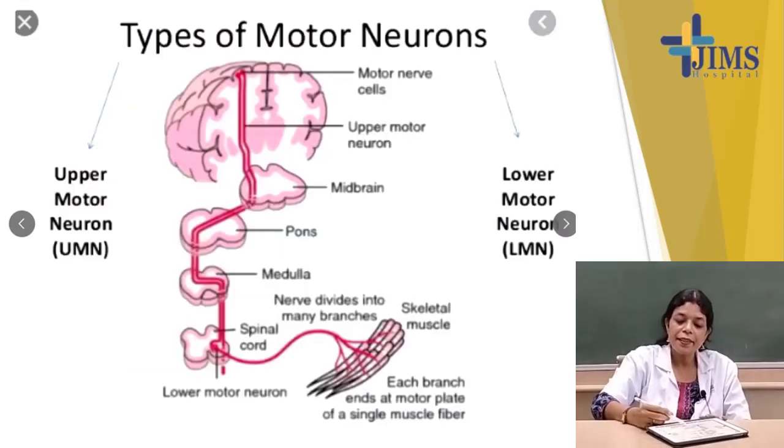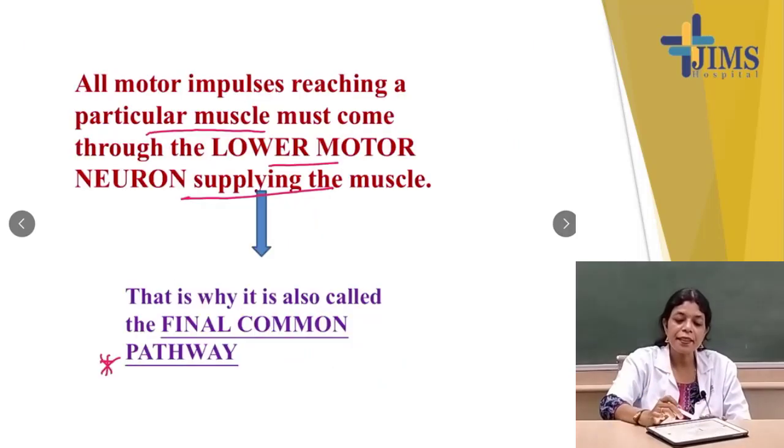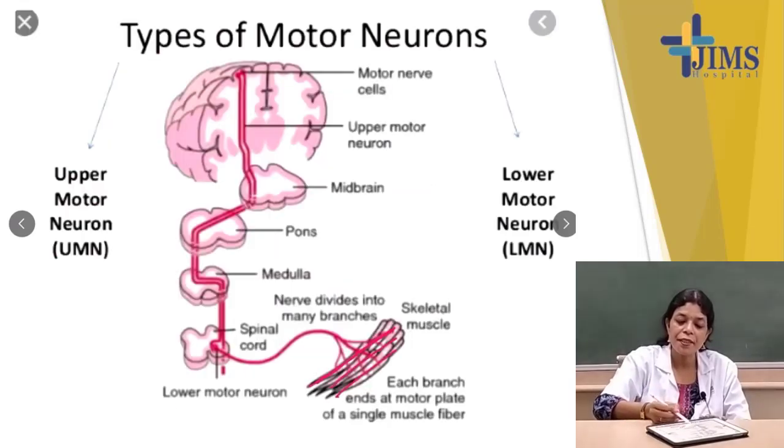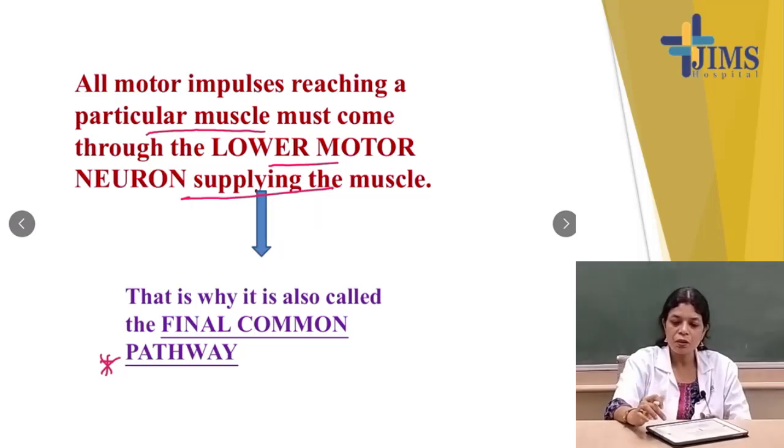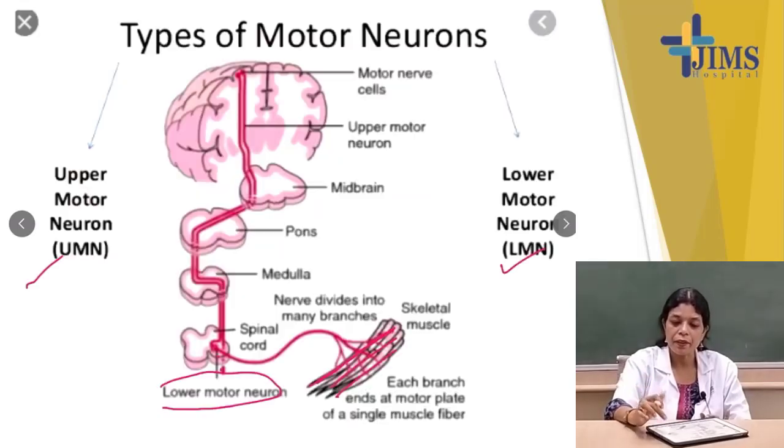You will see that it is the muscles. So, what I am telling is that all motor impulses reaching a particular muscle must come through the lower motor neuron supplying the muscle, because this is the lower motor neuron. Here are the motor nerves, two types of neuron, upper motor neuron and lower motor neuron. Upper motor neuron will come from the cerebral cortex, midbrain, pons, medulla, and the motor impulse supplying the muscles must come through the lower motor neuron. That is why it is called the final common pathway. Lower motor neuron is the final common pathway.